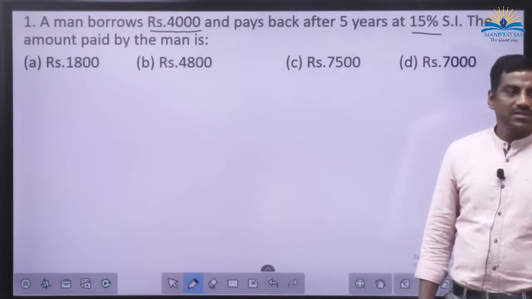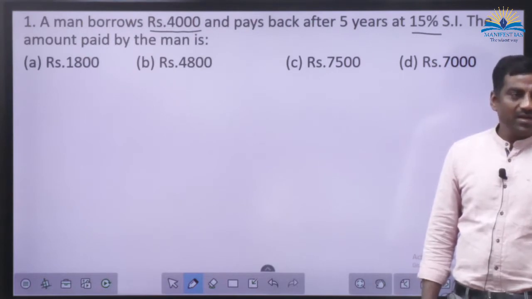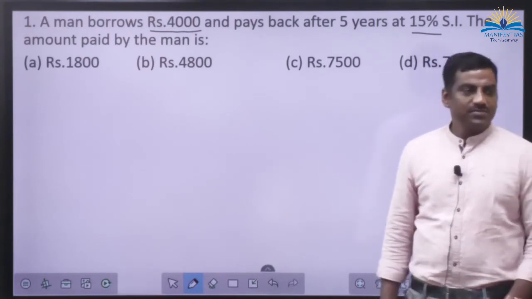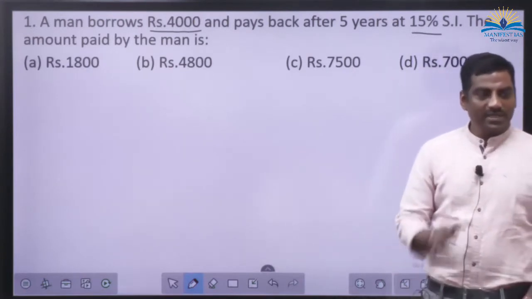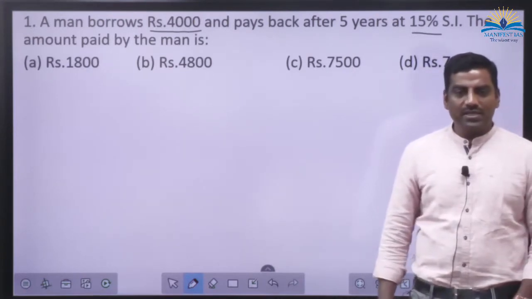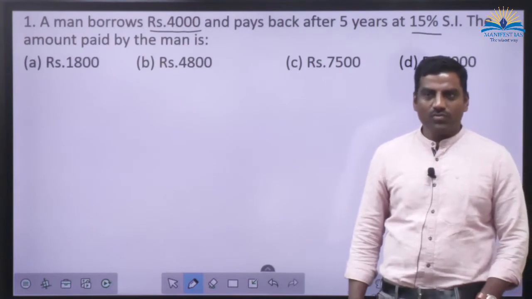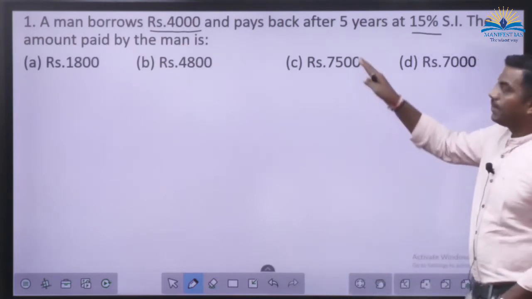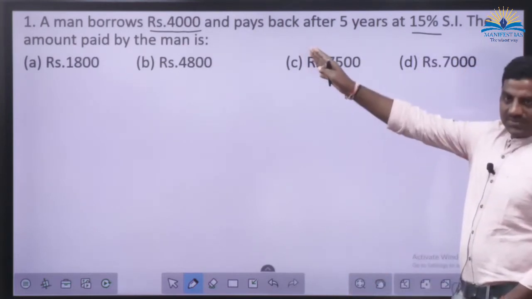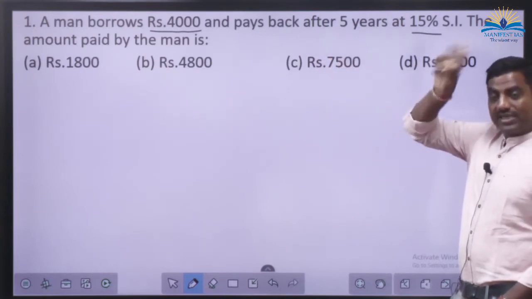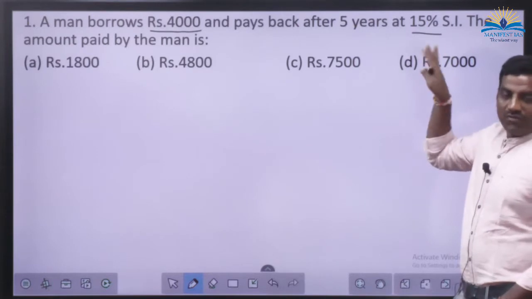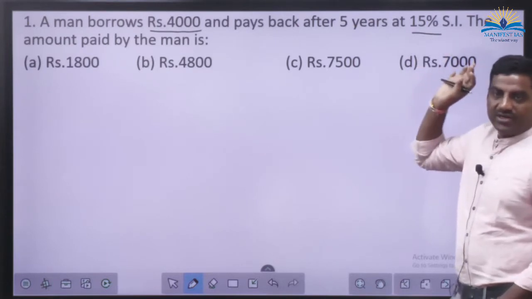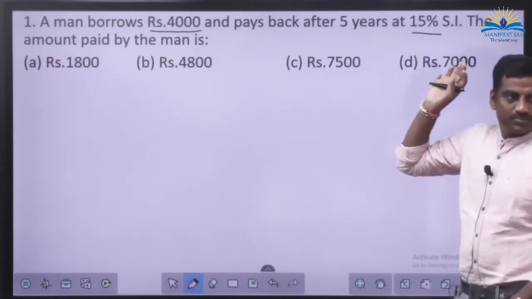So what will be the interest? 600 every year. After 5 years, 600, 600, 600, 600, 600. 600 into 5, 3,000 is the interest. Yes or no? So basically here, 4,000 is earning rupees 3,000 extra after 5 years if we keep the money at the rate of interest 15%.